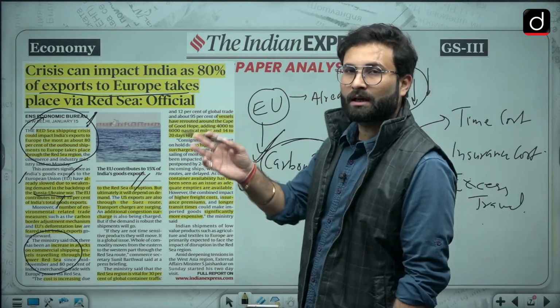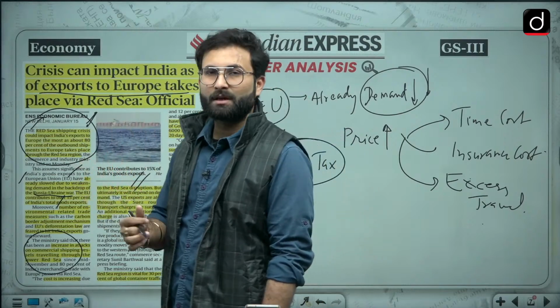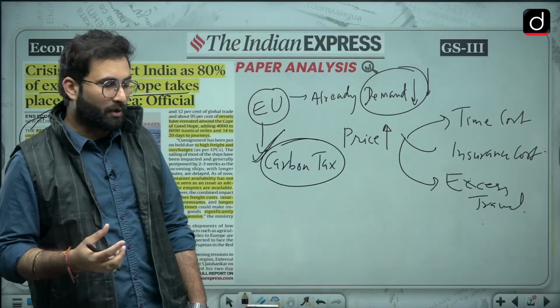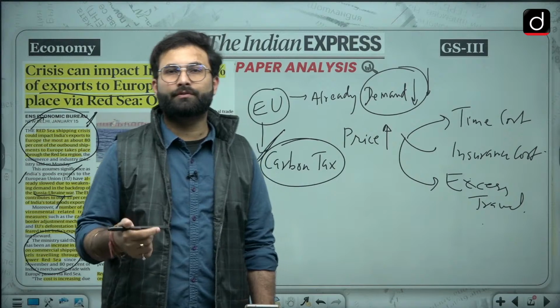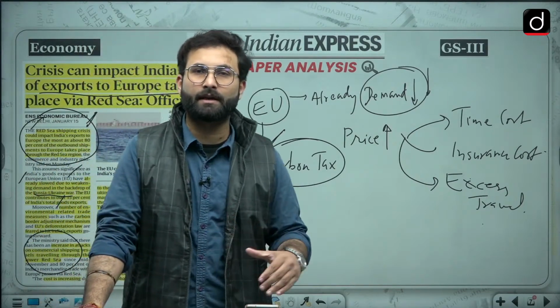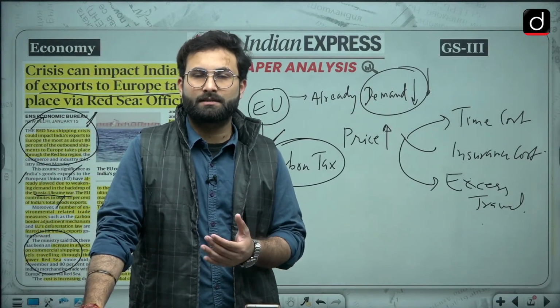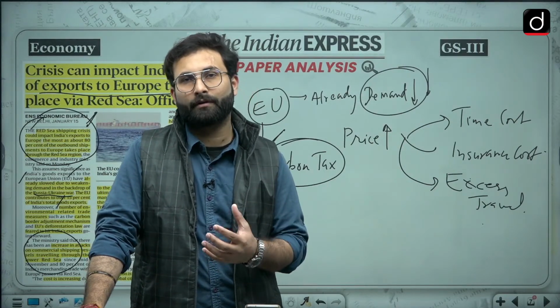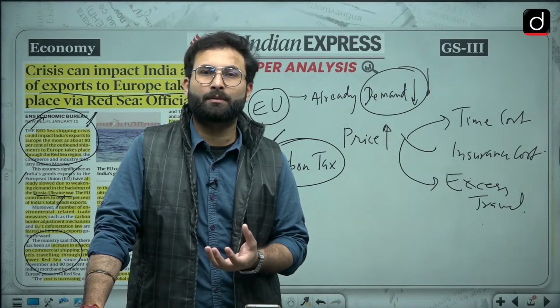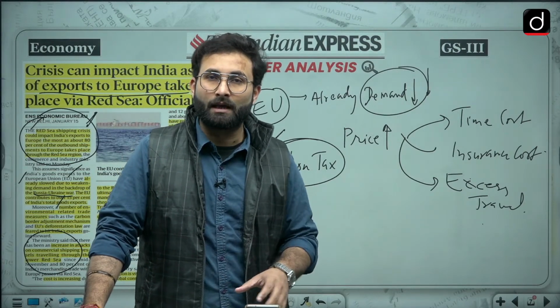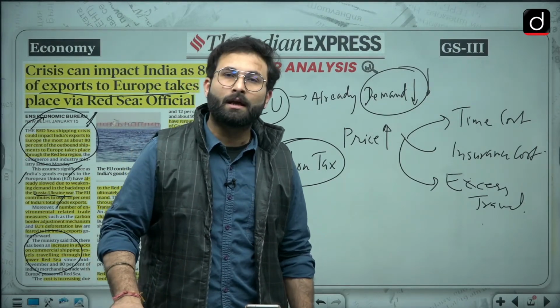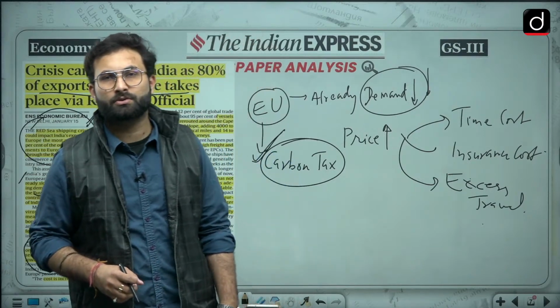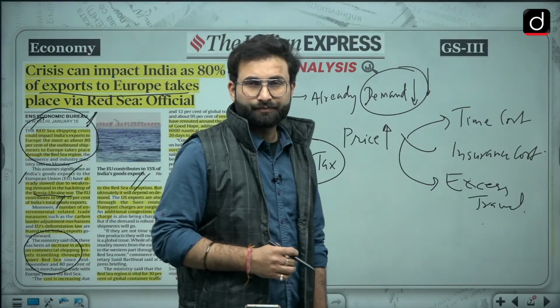Another issue is related to Panama. Panama is also facing some kind of issue because there is a lack of water, and because of which we are not able to navigate the area. The Panama canal basically connects Pacific to Atlantic, and if there is a lack of water and we cannot navigate through the canal, we have to circumvent the whole South American continent. So that is also an issue.